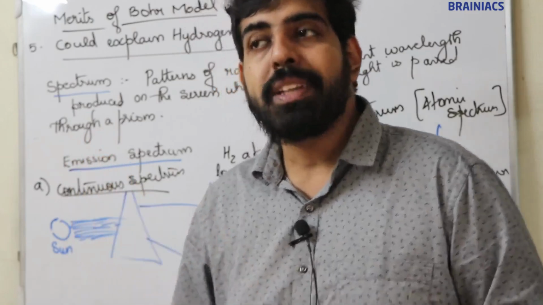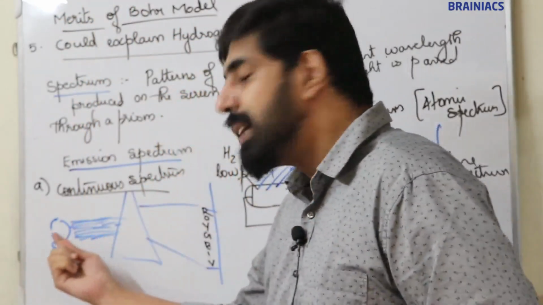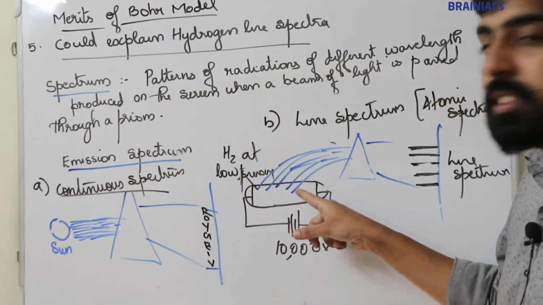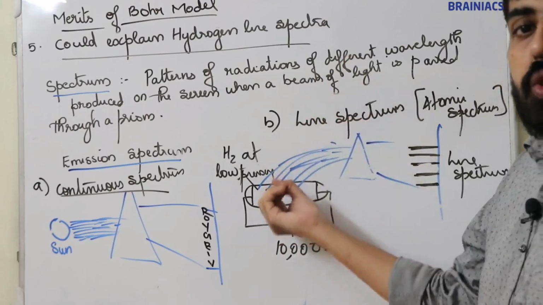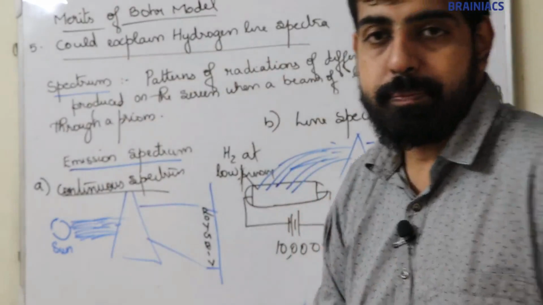Now emission spectrum means emitted light. A substance is emitting light, the sun is emitting light. A discharge tube is filled with hydrogen gas. When high voltage is applied, light is emitted. So the emitted light is passed through the prism in the case of emission spectrum.